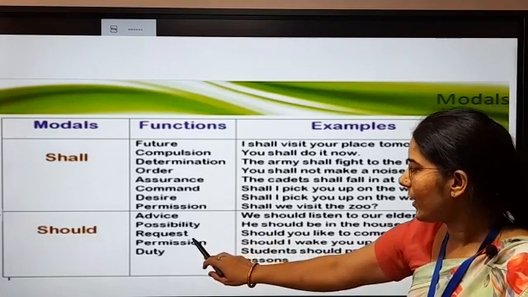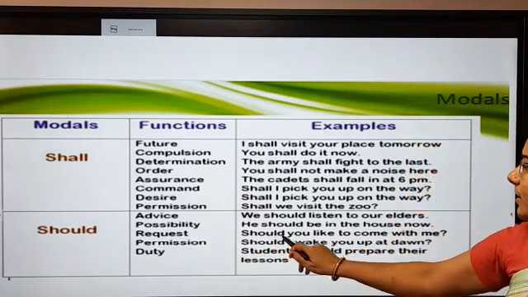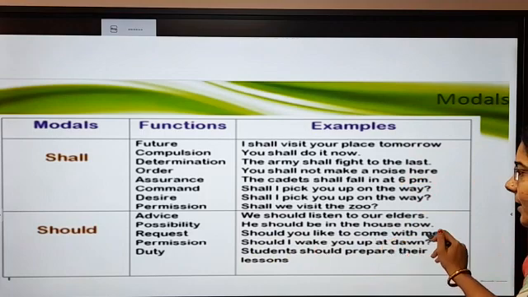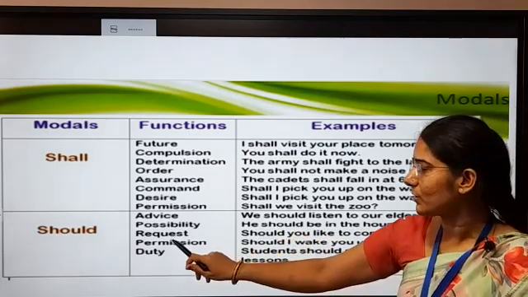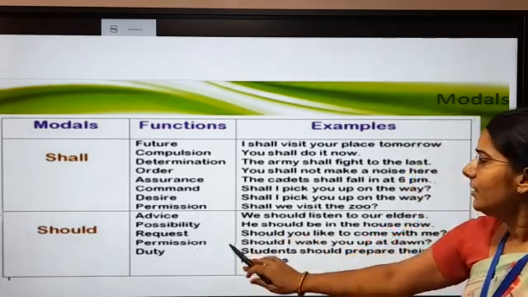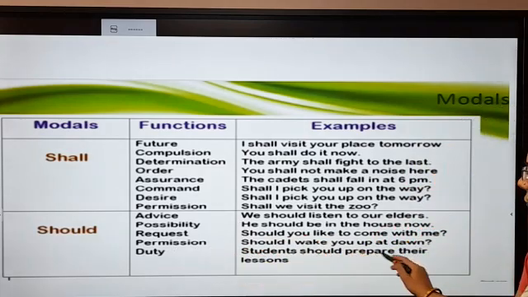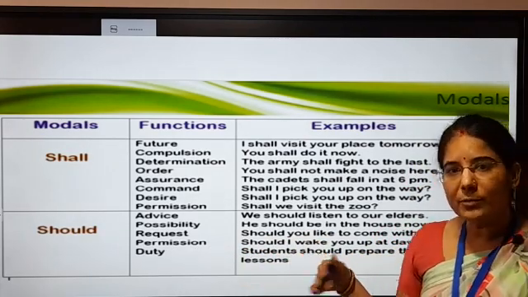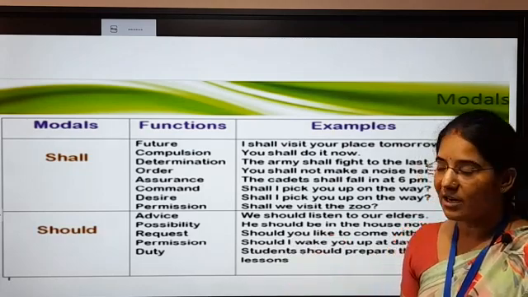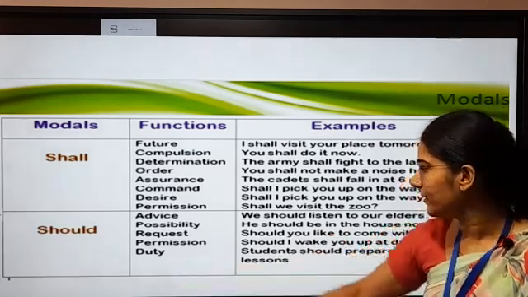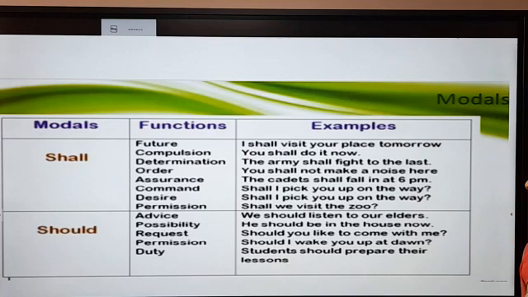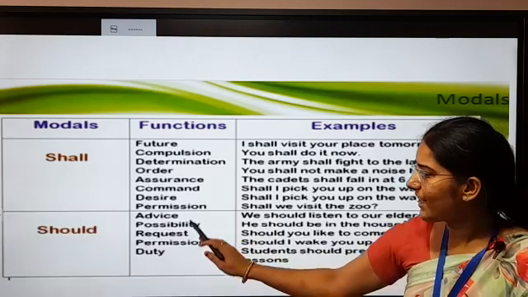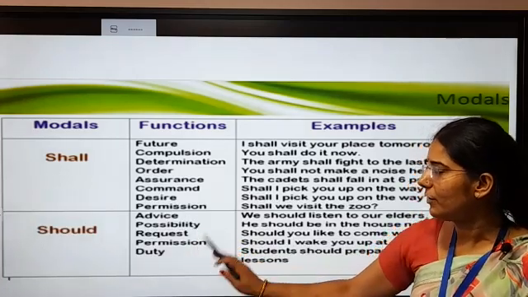And for the request, should you like to come with me? It means there is a request कि आप वहाँ मेरे साथ आना पसंद करेंगे. So it's for the request also. And for permission, should I wake you up at dawn? It means मैं आपसे permission ले रहा हूँ, can I wake you up early. Next one is duty. For the duty, students should prepare their lessons. Now students, we use should for advice, possibility, request, permission, and duty also.